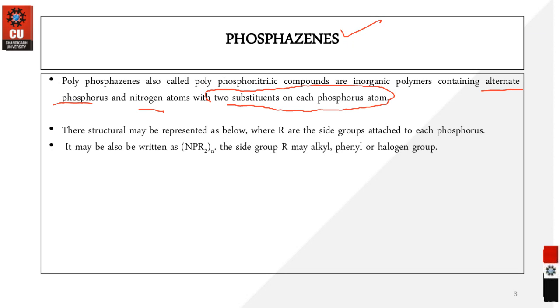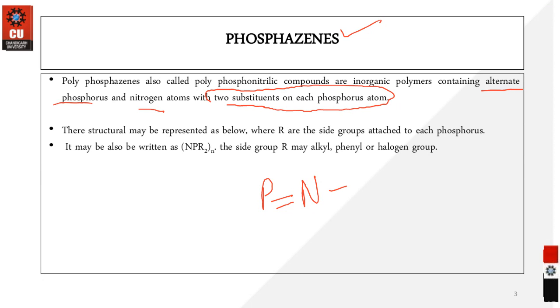Okay, so you will have the phosphorus nitrogen alternate arrangement of the bonds when we look into the phosphazenes. Okay, so this is not a polymeric substance which is only composed of phosphorus, but it will also have a nitrogen component, and the bonding will be phosphorus nitrogen phosphorus. Like this you will have the bonding which you will find in these types of molecules.